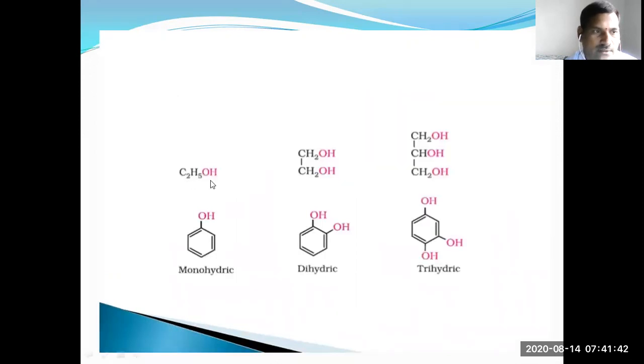See here examples: monohydric C2H5OH, dihydric where 2 OH groups are present, and trihydric where 3 hydroxy groups are present. This is monohydric, dihydric, trihydric.